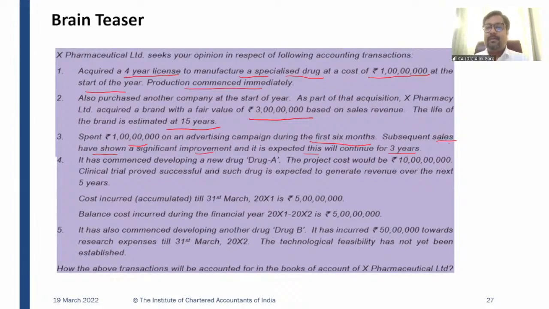And the company is expecting that this significant improvement in sale will continue for the next 3 years. So friends, can we capitalize this 1 crore rupees?